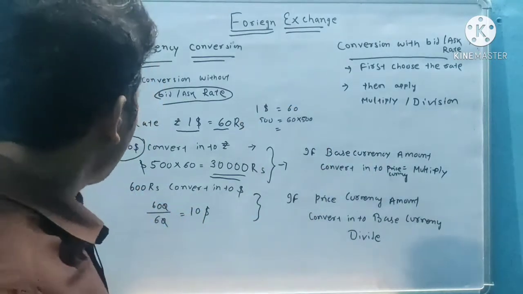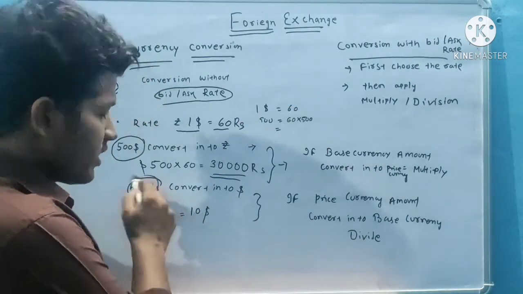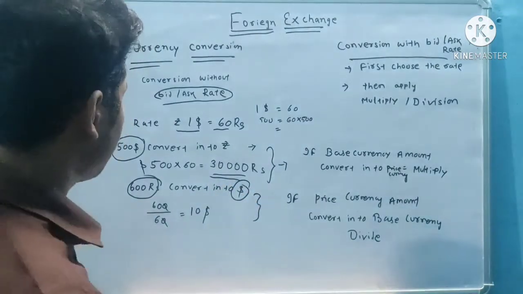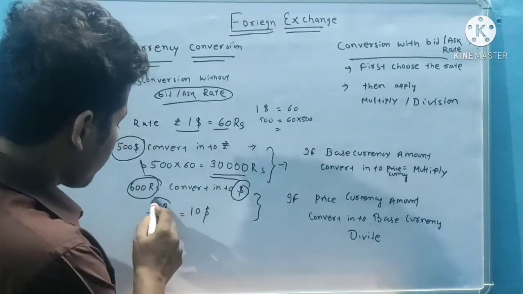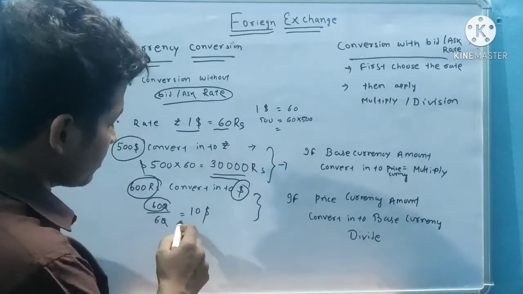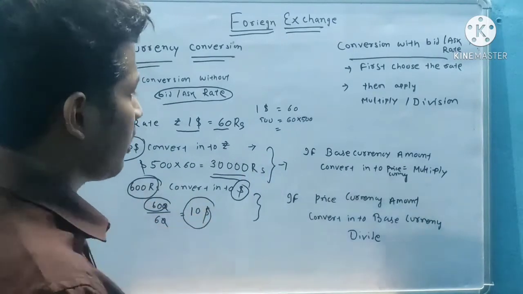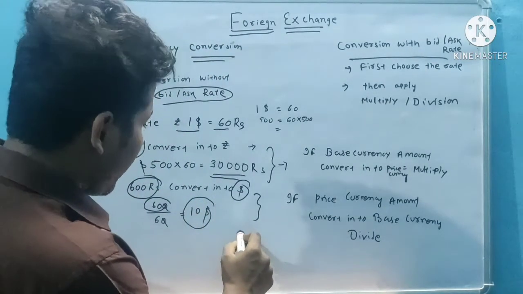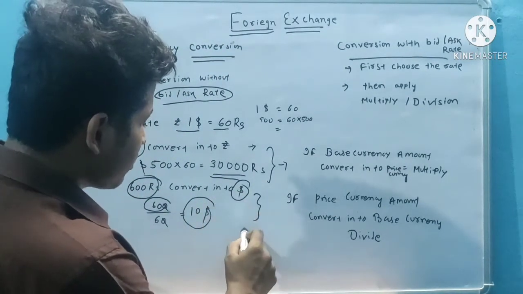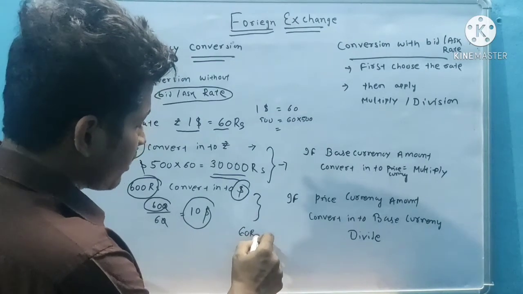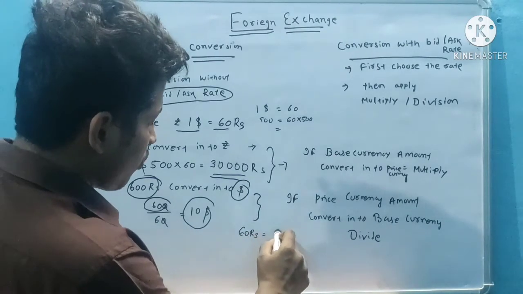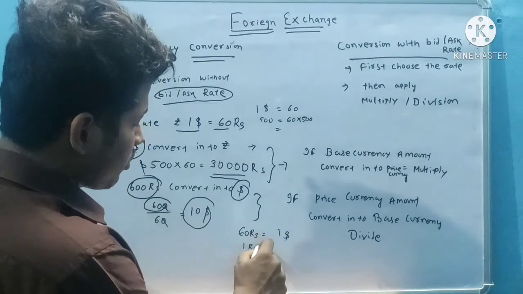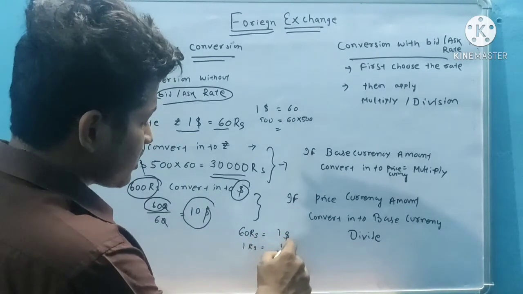Now suppose I have 600 rupees and want to convert it into dollars. How do I convert? So 600 rupees by 60 is equal to $10. How do I get it? Suppose the rate is 60 rupees equal to $1. Then 1 rupee is equal to 1 by 60.